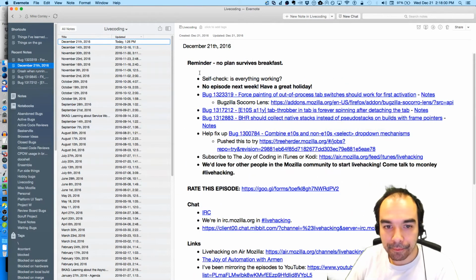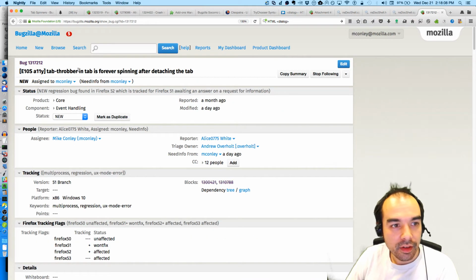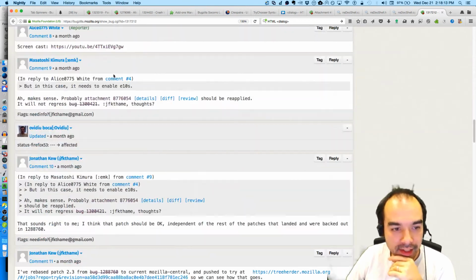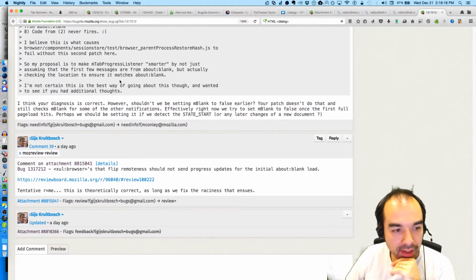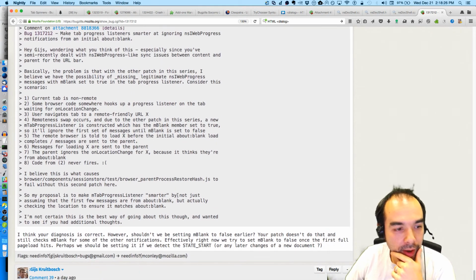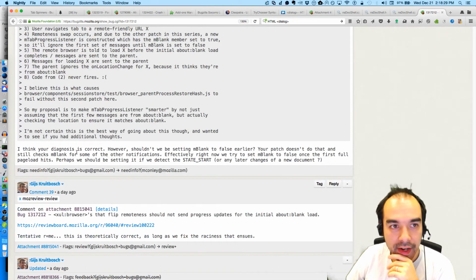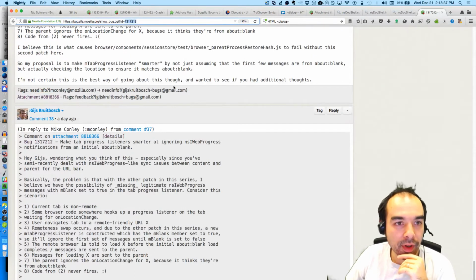So what else we got? I was working on this the other day. Tab throbber in tab is forever spinning after detaching a tab. I did explain this bug last week. I put up a patch. I got some review on it. And now I have to deal with the review comments from Heis here. Heis graciously agreed to review this patch, and now I'm reading his comments on the patch. So this is bug 1317212.